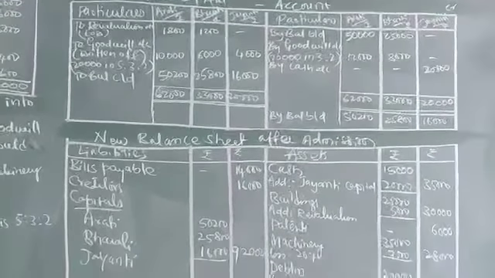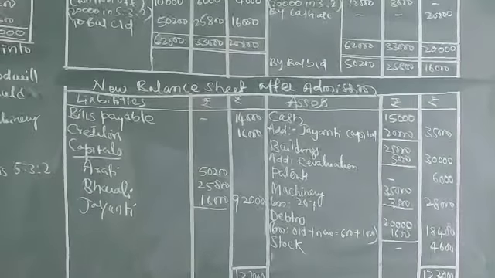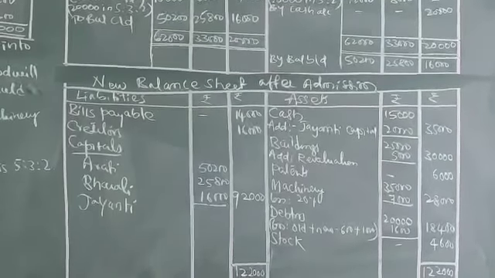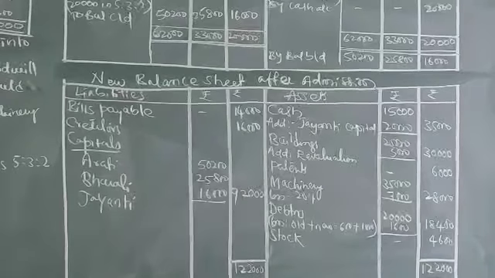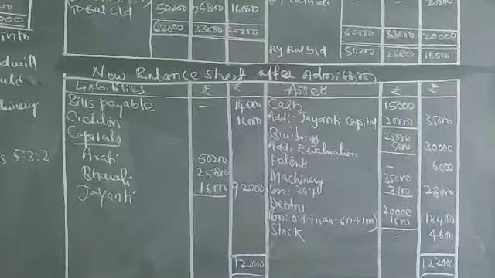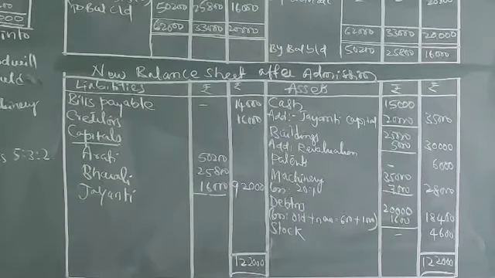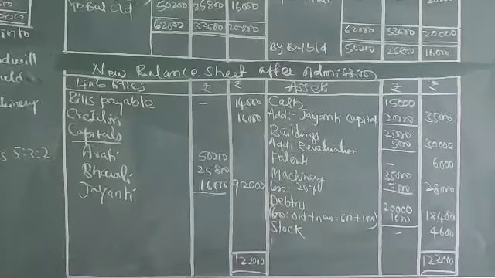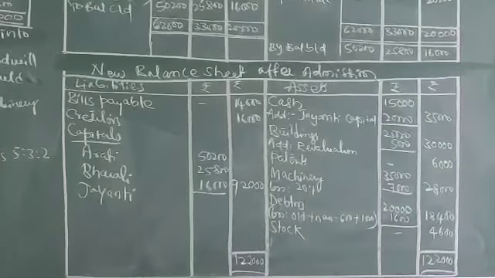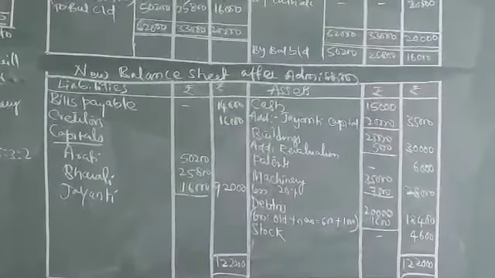Like that, new balance sheet. Liability side, bills payable 14,000, creditors 16,000 as usual. Capital, we just find out with the help of all the partners' capital accounts. That is Aarti 50,200, Bharati 25,800, Jayanti 16,000. Totally the capital of the new firm is 92,000.